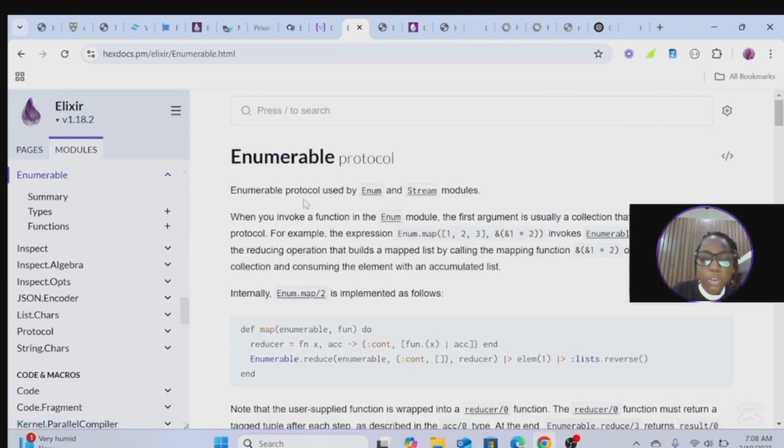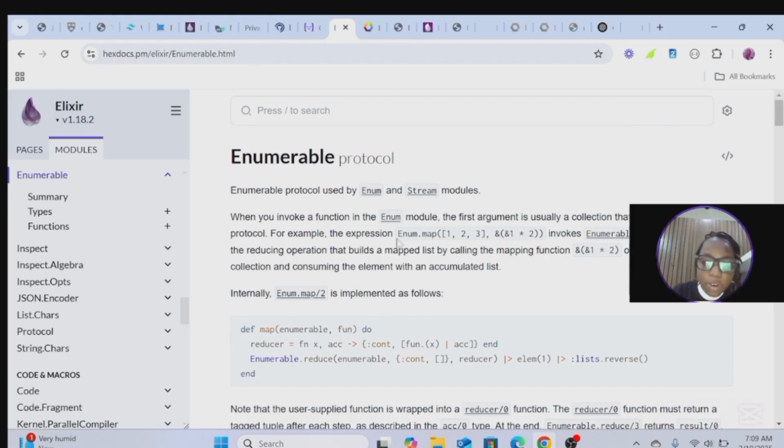So the Enumerable protocol is used by Enum and Stream. When you invoke a function in the Enum module, the Enumerable protocol is used. We were talking about Enum before we saw the Enumerable protocol, so we wanted to know what the Enumerable protocol is. It's used by Enum and Stream, and when you invoke a function in the Enum module, the first argument is usually a collection that must implement this protocol.